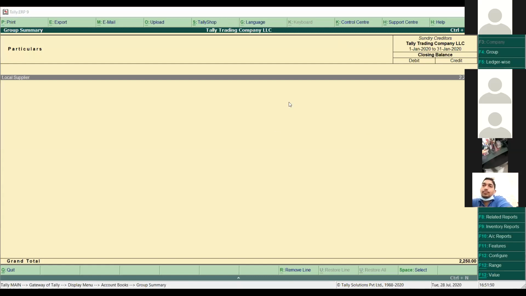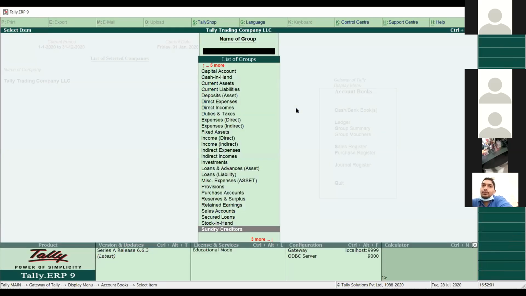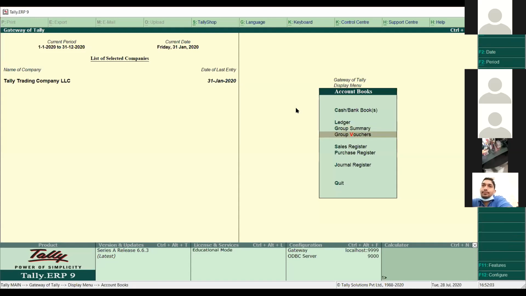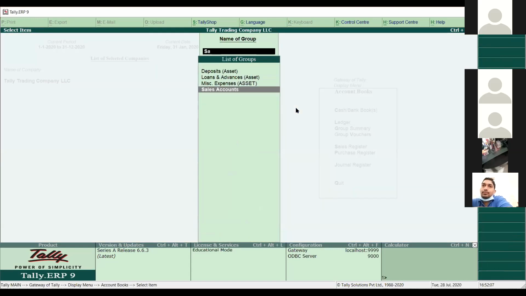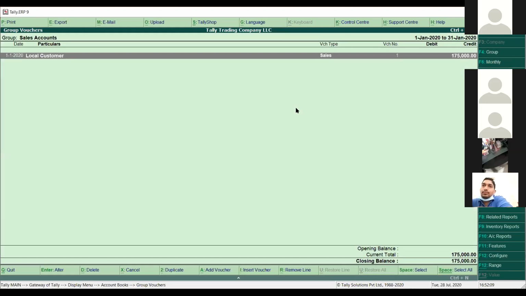So in the same way, you can get the group summary of a particular group. The accounts can be customers, and they can be vendors as well. If you create a group, you can get the reports in this way also. If you want to see the group of vouchers reports, you can select in this way also. Sales account, all the sale transactions come in this way. That's Alt F1. You can see the detailed view also for this report.